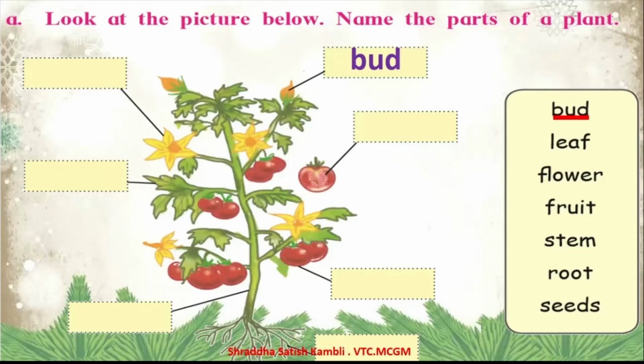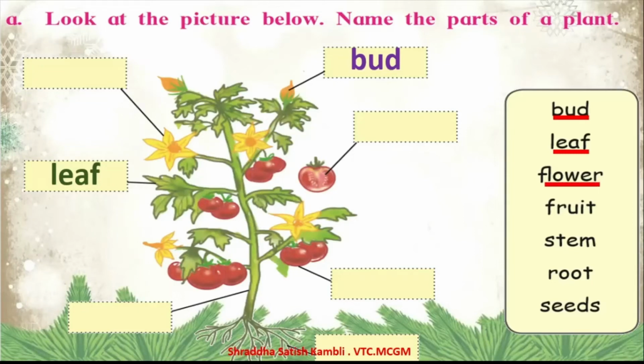Okay, so bud. The next part which we have to search for is the leaf. L-E-A-F, leaf. Leaf means what? Patta. So where are leaves there on this plant? Let us search. Here it is. L-E-A-F, leaf. The next one is flower.